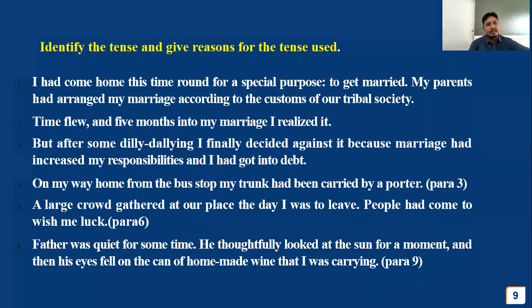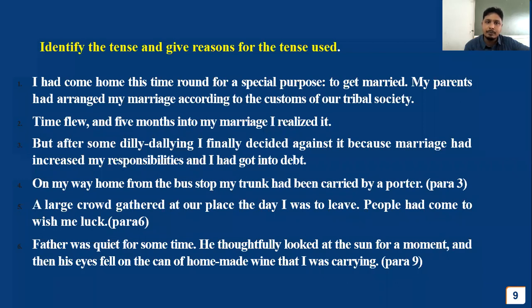I had come home this time for a special purpose. Now, I had come home, what tense is this? This is past perfect. I had come home to get married. My parents had arranged my marriage. Had arranged. Now, two sentences. The reason is two sentences are expressed in past perfect, and this started before the narrator saying the story or before beginning the story. So both the sentences are written in past perfect tense.